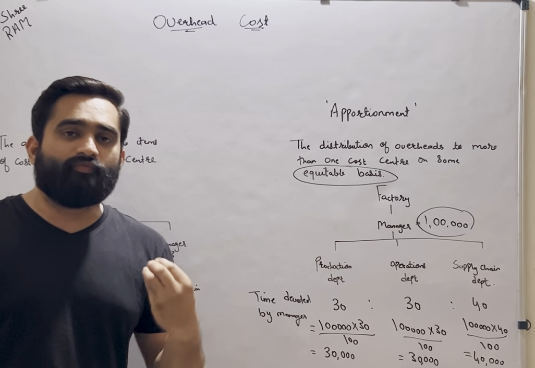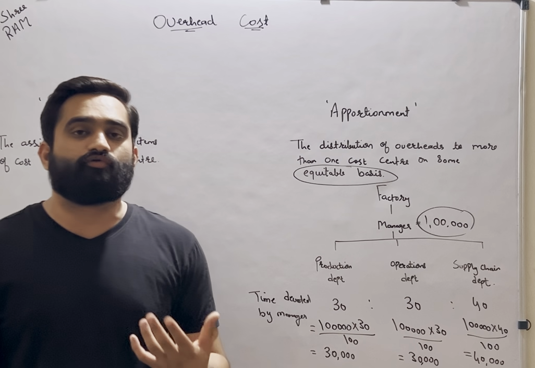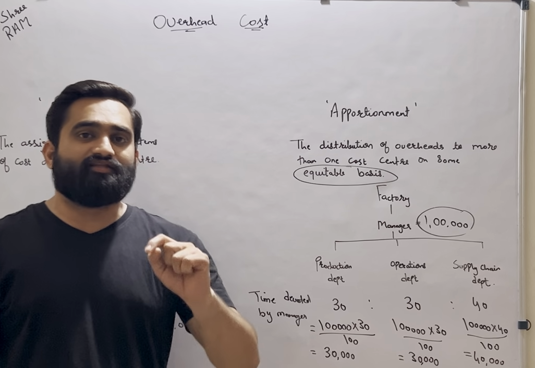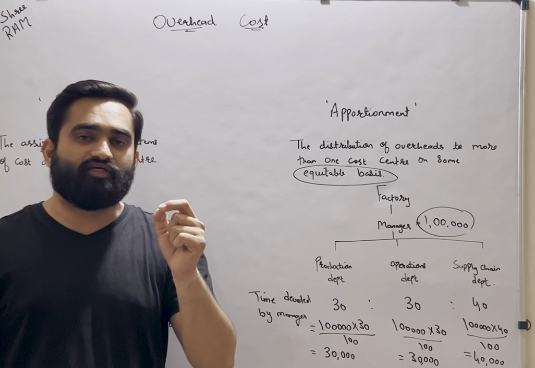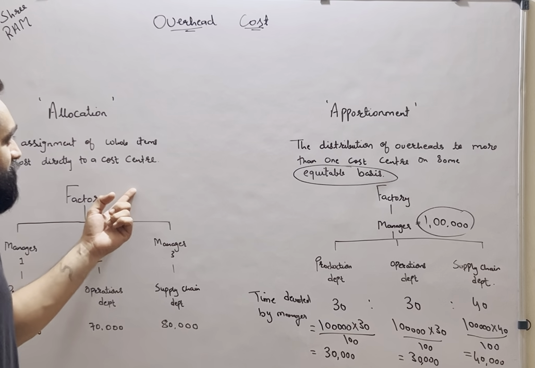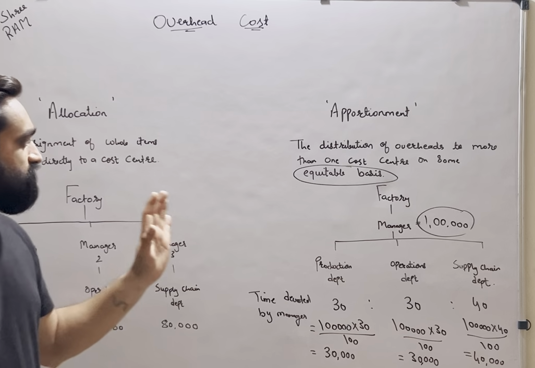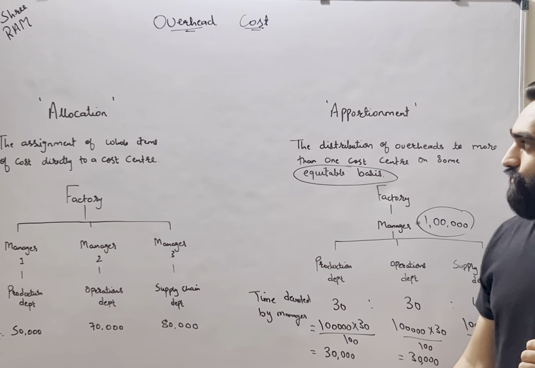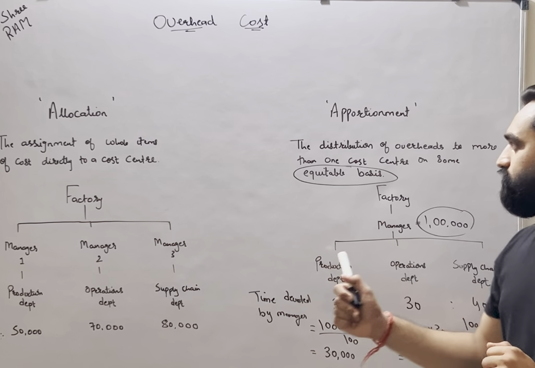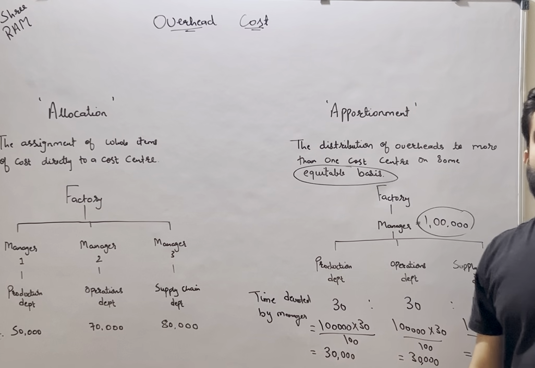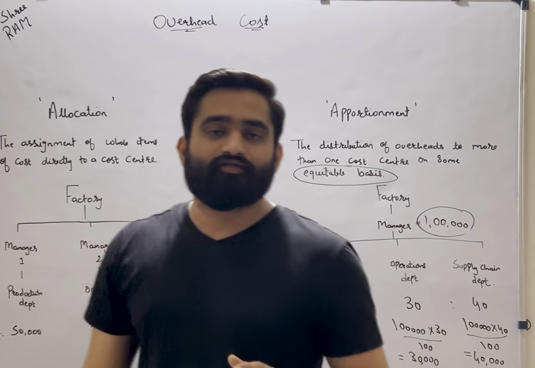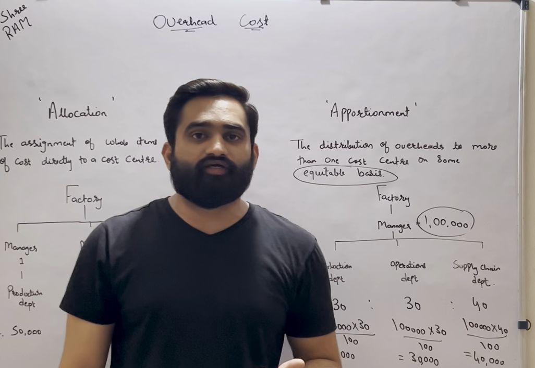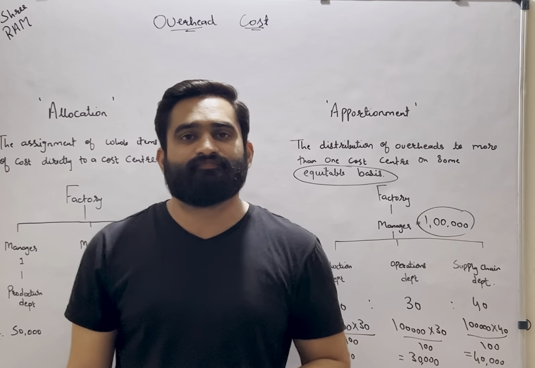You will find out so many expenses in your question, but you will have to identify that which of the expenses needs to be allocated and which expenses are to be apportioned. So for that you must be aware of the concept of it. Have a look at it again, how allocation is done and how the apportionment is done. So I hope we are clear with allocation and apportionment. Now we'll move ahead with some another topic into the same chapter.